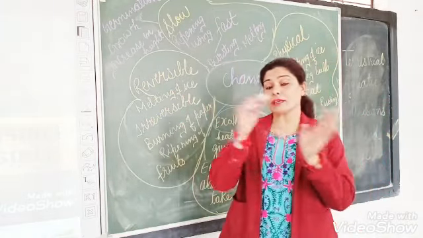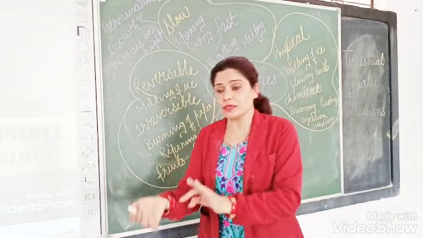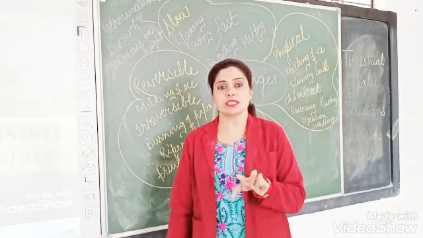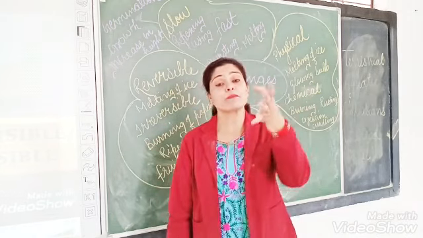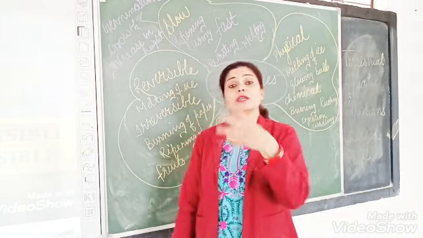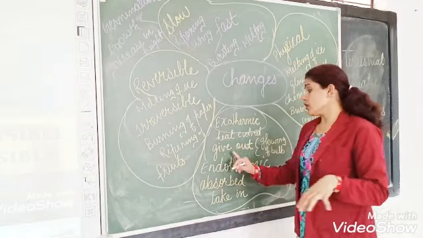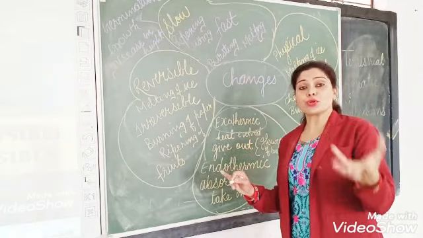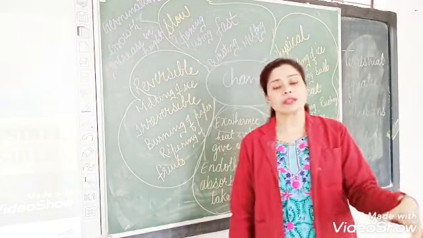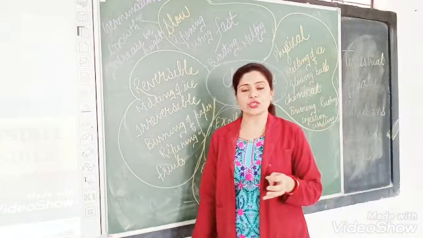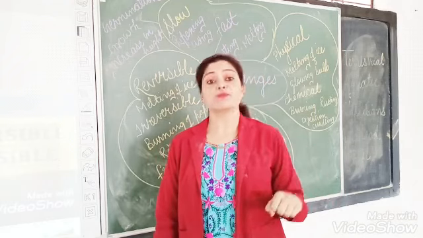See, when wood is burned, it's also a type of change. In this process, the wood gives out some sources of energy. Those sources are heat energy and light energy.